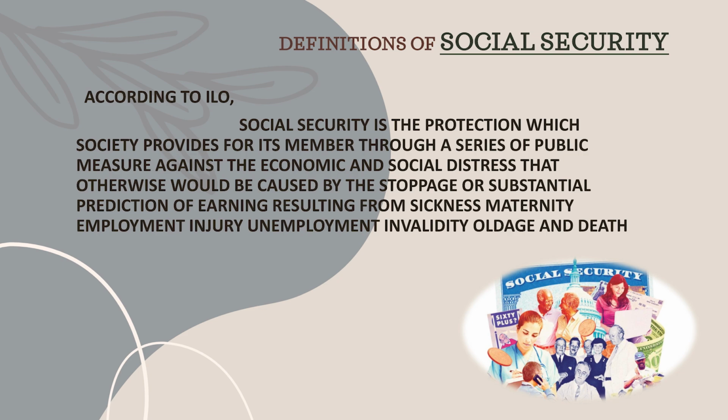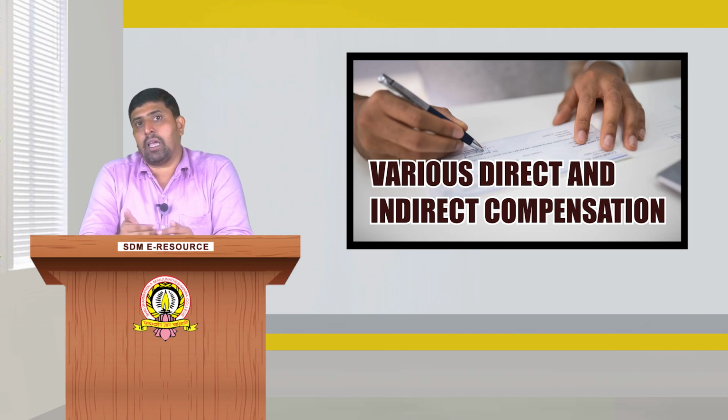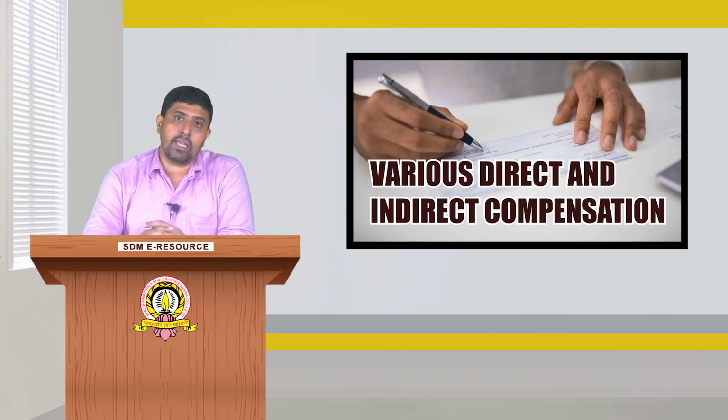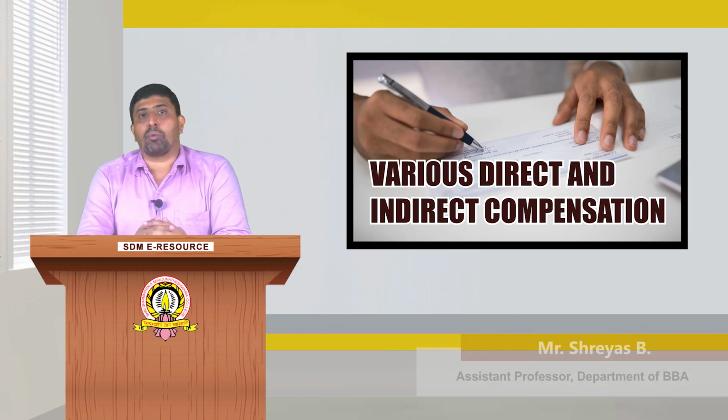How could this be done? Social security provisions could be made by the organization. An organization can ensure that many retirement benefits are provided to the employees, so that the employee can lead his life even after his retirement, or even after his death, and the employee's family members can lead their life very happily. Such provisions include provident fund schemes.